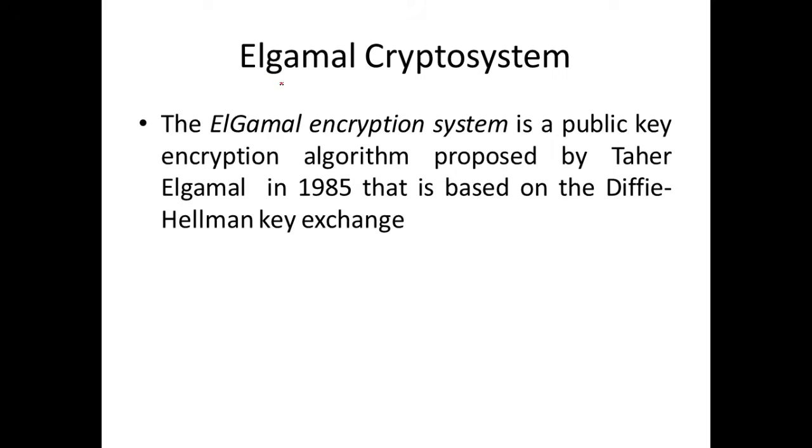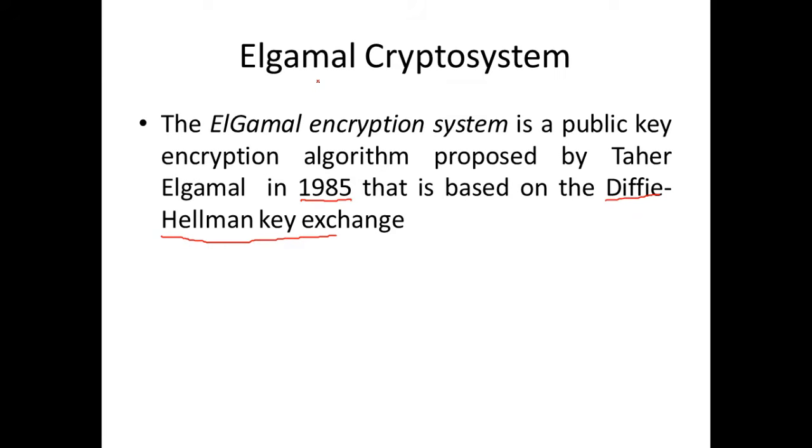Elgamal crypto system is a public key encryption algorithm, or an asymmetric key encryption algorithm, proposed by Elgamal in 1985. And this is based on Diffie-Hellman key exchange. So if you have understood Diffie-Hellman, this will be very simple. In Diffie-Hellman, we have seen how to create shared secret keys over an insecure channel, and that is applicable when two parties who can never meet want to share a key, and they can achieve that using Diffie-Hellman key exchange.